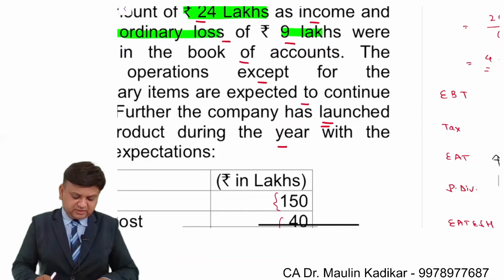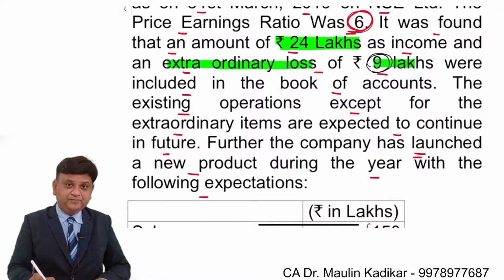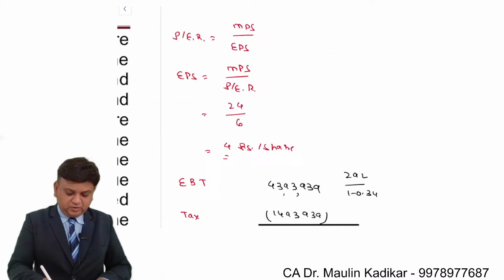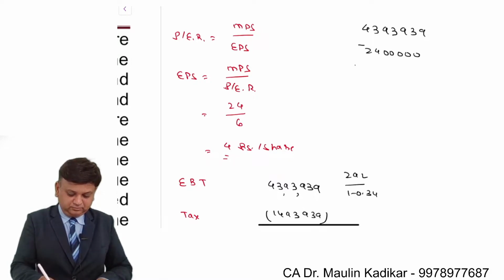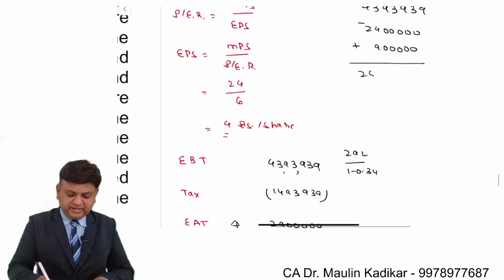Now the question is providing the information that there is an extraordinary loss of 9 lakhs and an extraordinary income of 24 lakhs which have been included over here. So basically 43,93,939 minus 24 lakhs plus 9 lakhs. So it is 28,93,939.